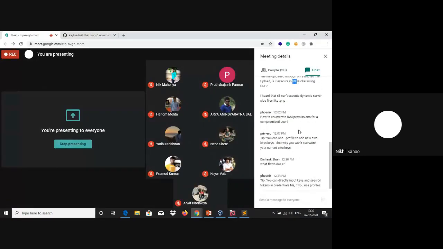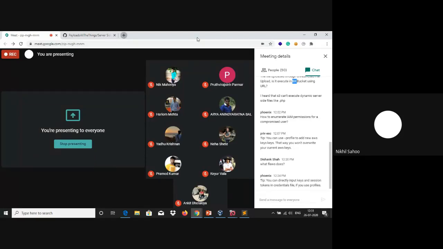How to enumerate IAM permissions for a compromised user? As I said, you can use IAM flaws for enumerating permissions. You can use Pacu also. It has a few modules with which you can proceed. There are also a few tools built only for enumerating IAM permissions, such as Scout, I think, something like that. And you've got AWS Inventory and enumerate-iam. So you have a lot of tools you can try.